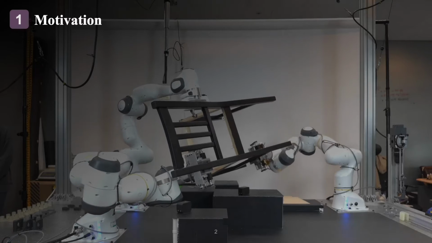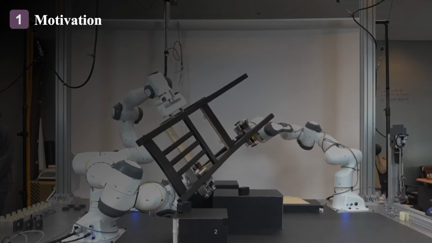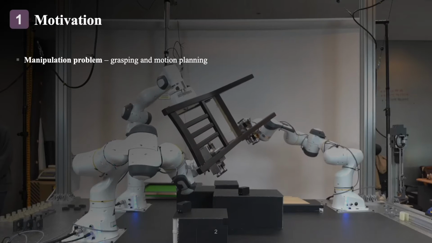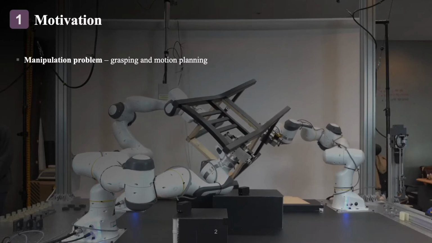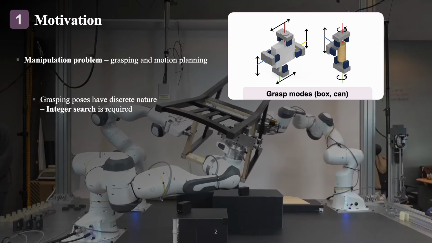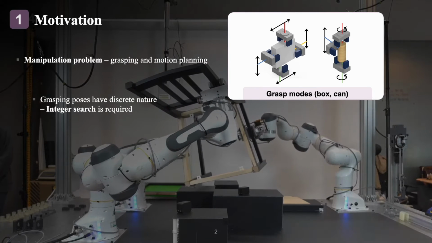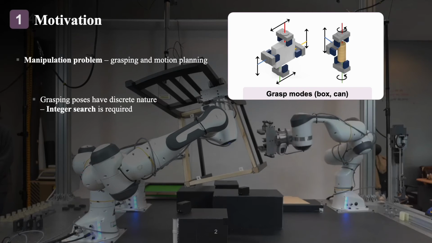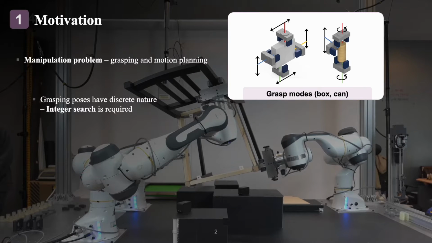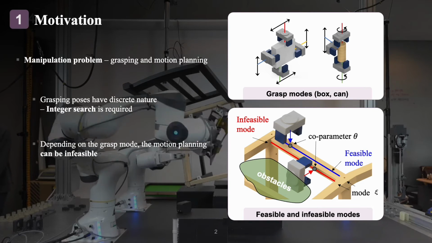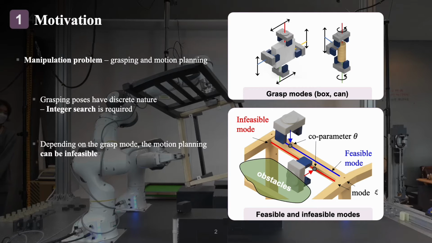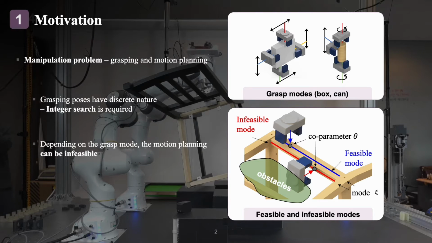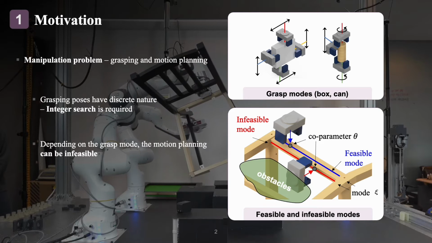First of all, the motivation is a grasp guide for cooperative manipulation. Manipulation problem usually includes grasping and motion planning. Because the grasp has a discrete nature like the right figure, integer search is necessary for solving the manipulation problem with such discrete grasp modes. But depending on the grasp mode, the motion planning can be infeasible as shown in the right bottom figure. The red mode is infeasible because of the obstacles for all coparameters. But the blue mode is feasible with a valid coparameter range.